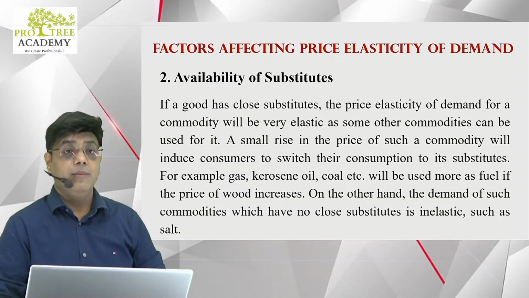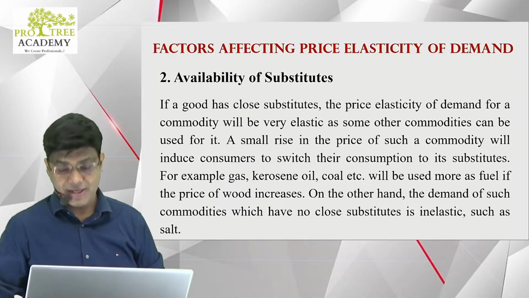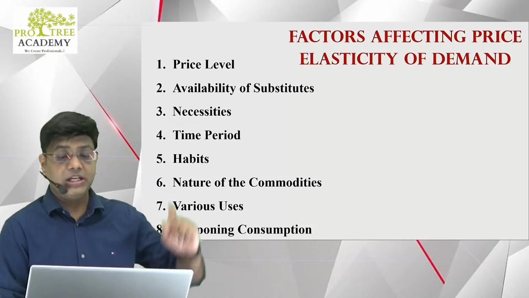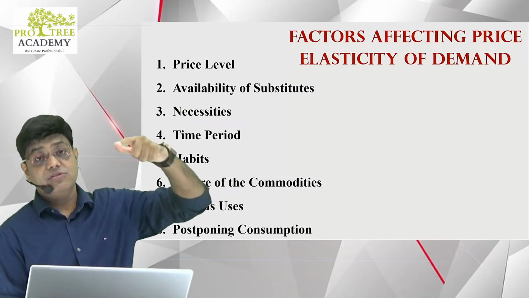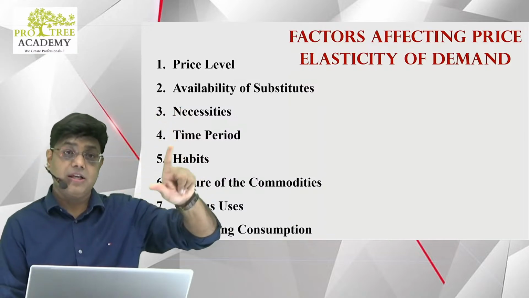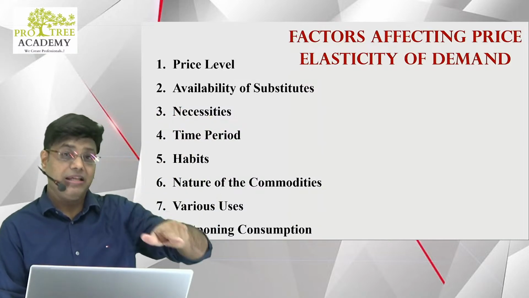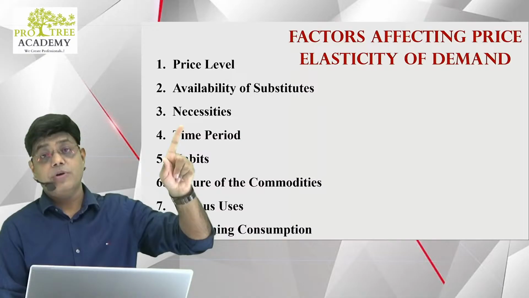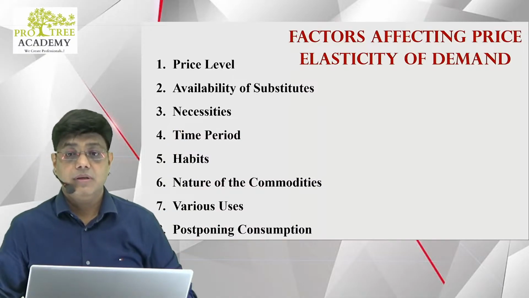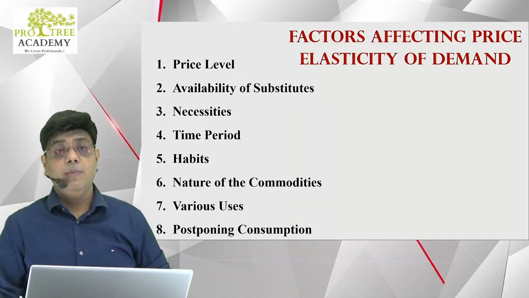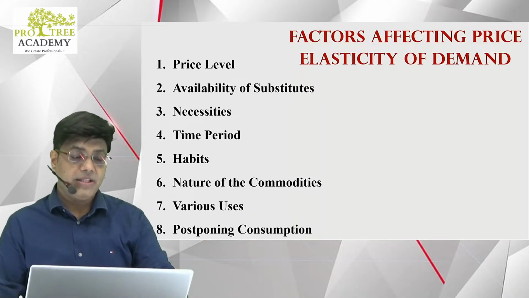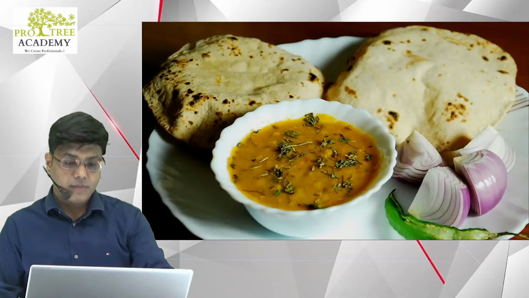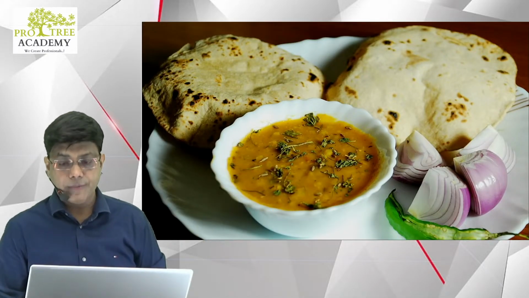All right, so guys, availability of the substitute is the second factor. We are done with two factors affecting the price elasticity of demand. Price level: if it is costly, the demand is inelastic. If it is very cheap, the demand is still inelastic. For the moderately priced products, the demand is elastic. Second point, availability of substitutes. If substitutes are available, people will switch over and thereby the demand will be elastic. This one: what is the substitute of basic food?